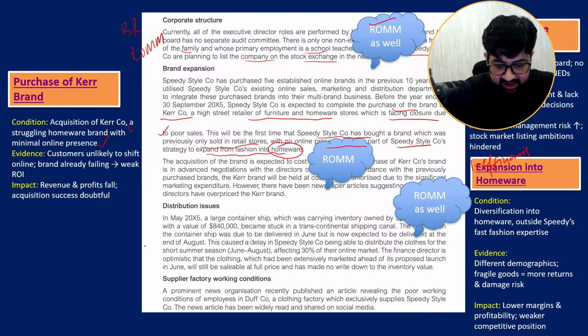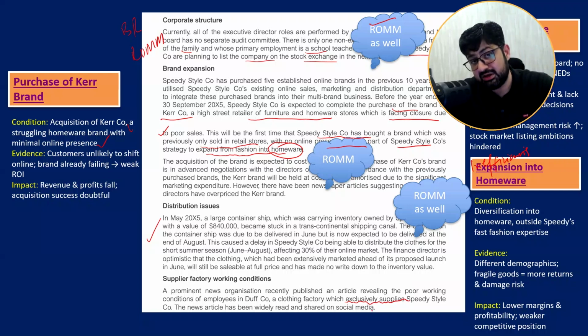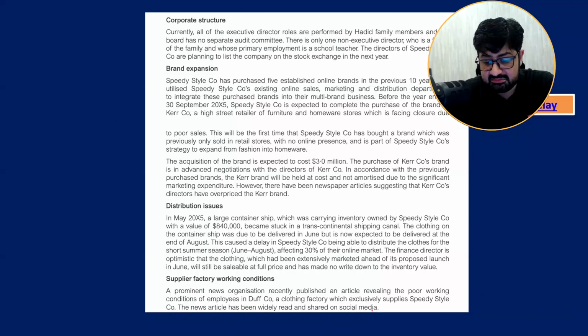So there is another point which I have not highlighted. This is the risk of material misstatement. Yes. Now come here. A prominent news organization recently published an article revealing the poor working conditions of employees in Duff Company, a clothing factory which exclusively supplies Speedy Style company. The news article has been widely read and shared on social media. So there is high risk. Reputation damage will be there. Okay, right?